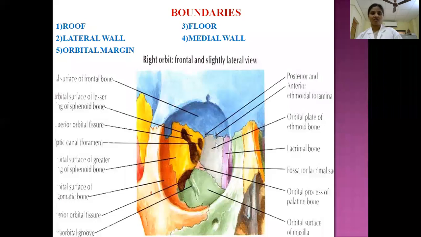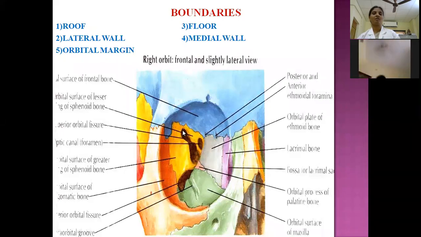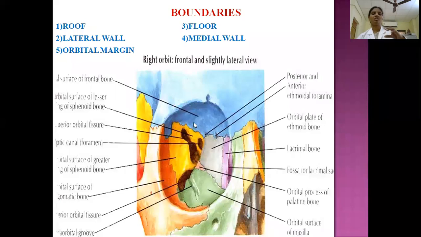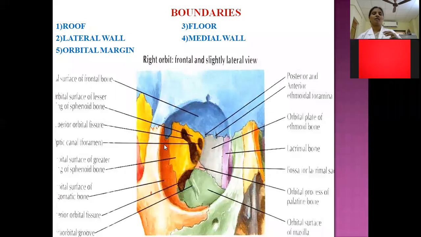If you identify the junction between the roof and medial wall, two foramens are there. These are the anterior and posterior ethmoidal foramens. Similarly, at the junction between the roof and lateral wall, we can appreciate a fissure.